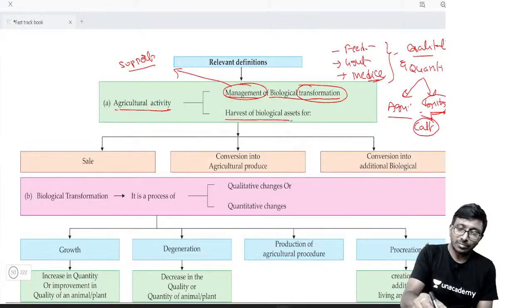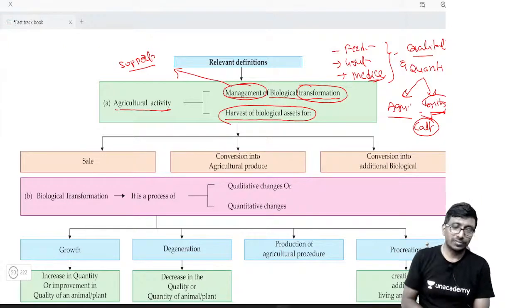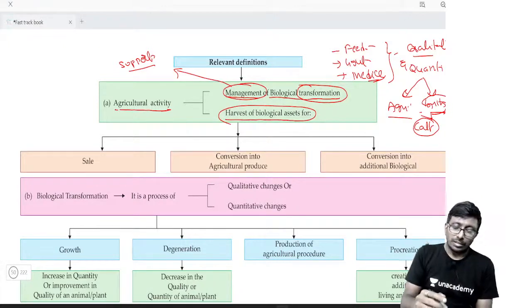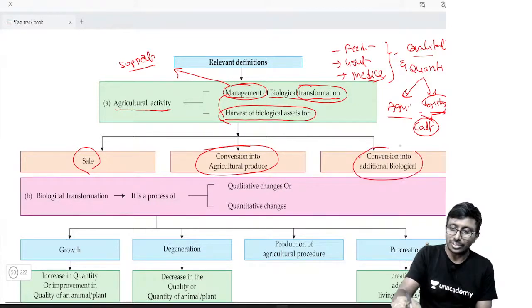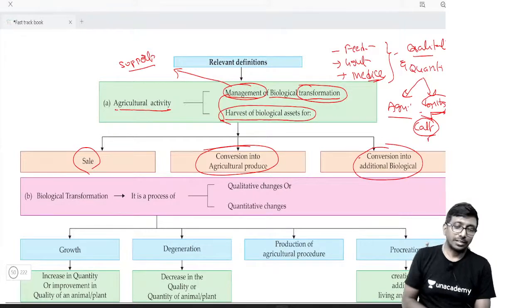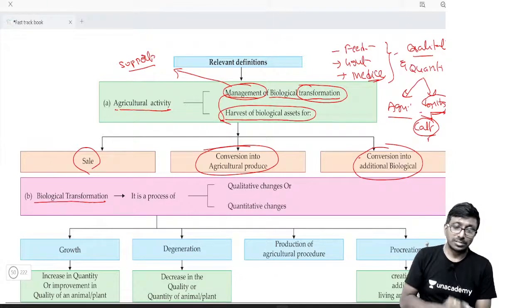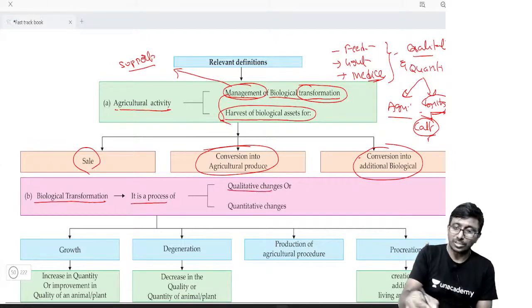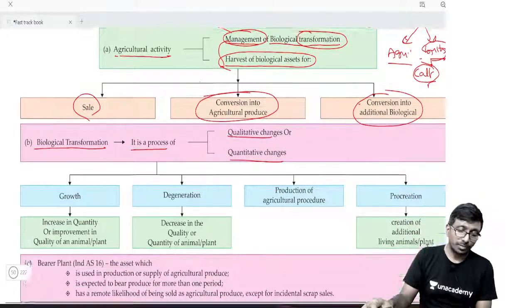Harvest of biological asset means it is going to be helpful to you in different fashion. Your management will help for good sales, conversion into agriculture produce, and conversion into additional biological assets, like the calf, as I told. Next, biological transformation is a process of qualitative change, which I told you just now, and it may lead to quantitative change as well.